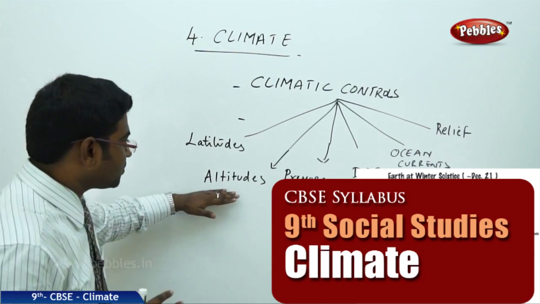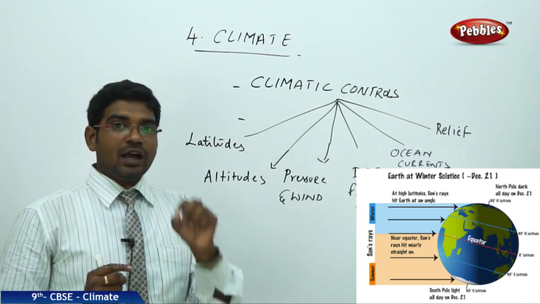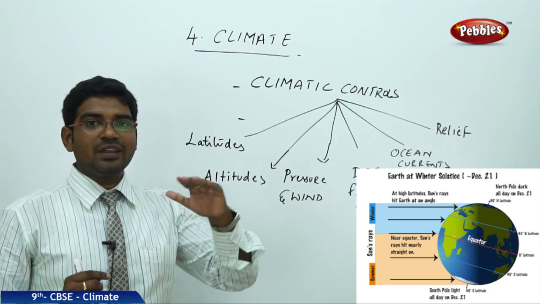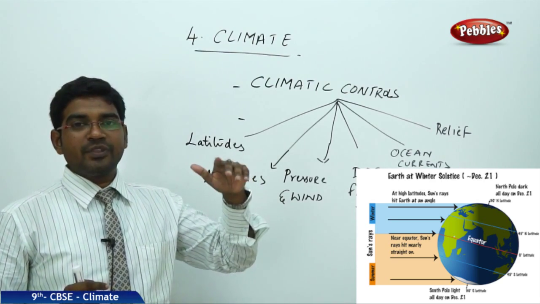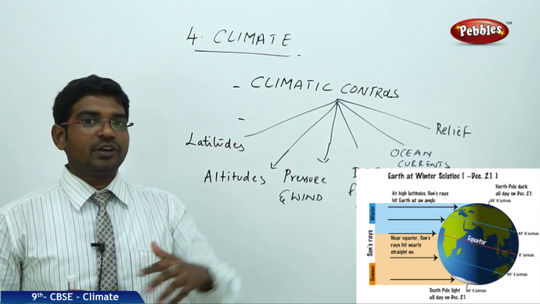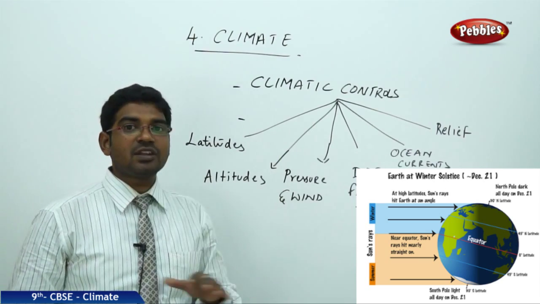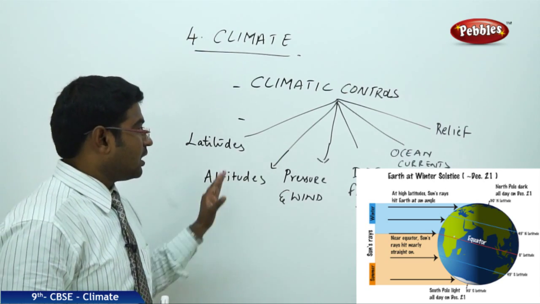Then when we move to the next part, altitudes. Altitude means the level of the land from the sea level. As you move away from the sea level and go higher, the temperatures go on falling. So altitudes definitely have their influence on the climate of a place.